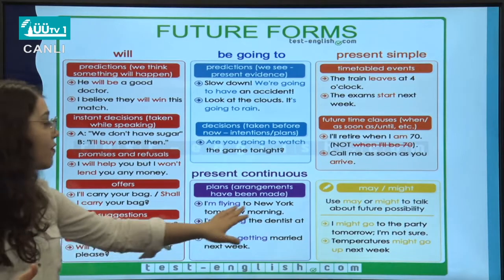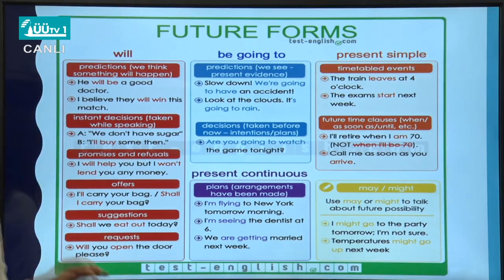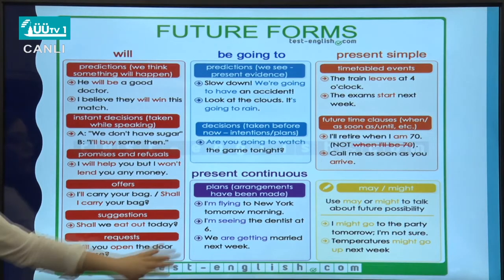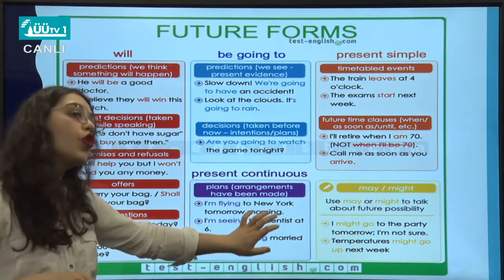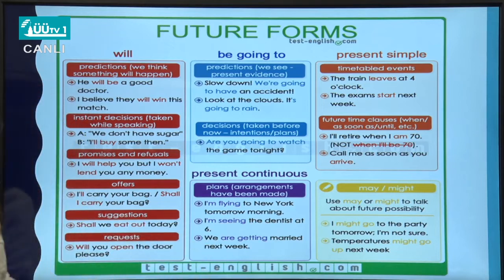So, I am flying to New York tomorrow morning. In present continuous tense, if you use it for future, then you have to use a future tense time expression here. Tomorrow morning. If you don't say tomorrow morning, just saying I am flying to New York, it tells us that you are doing it now. But we're talking about the future, then you have to use a time expression for future events.